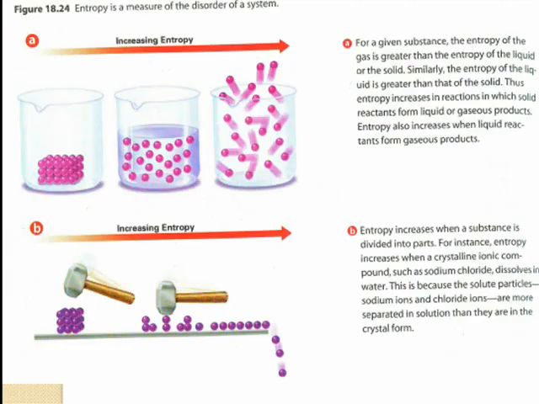So let's look at this diagram here. Here we have a nice orderly system. We have a solid here. This is a solid, and here we have a liquid, and this is a gas. This solid doesn't have much disorder. It's nice and organized. The molecules are structured. But as we go farther this way, the molecules are moving around faster. They're breaking apart more. There's much more disorder. And a gas has an incredible amount of disorder. So we increase as we go from solid to liquid to gas.